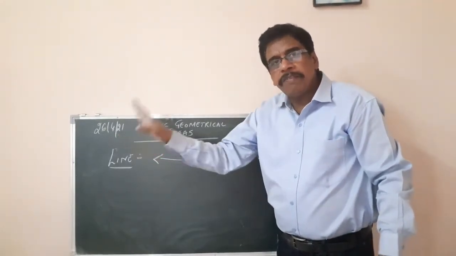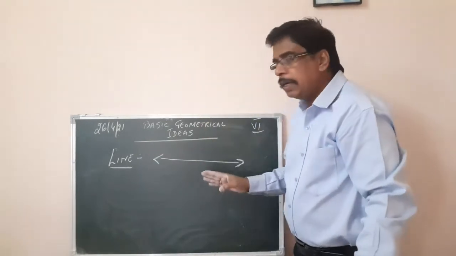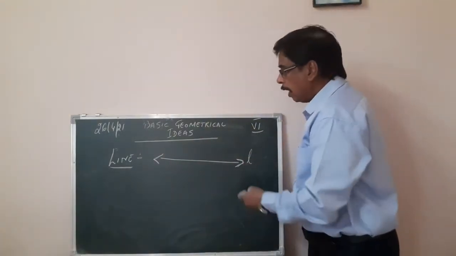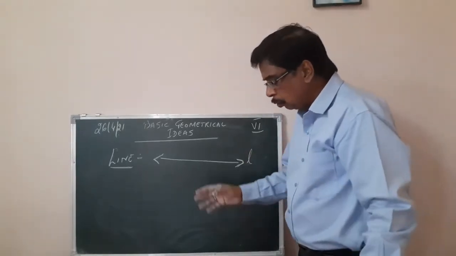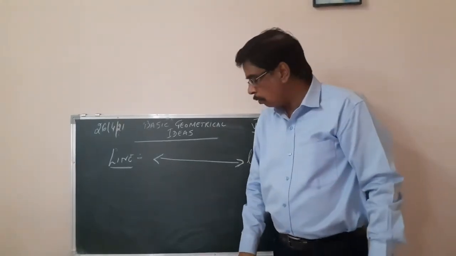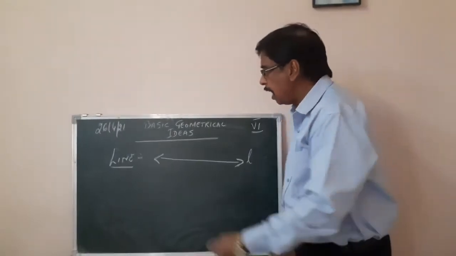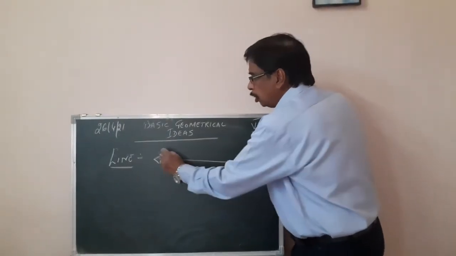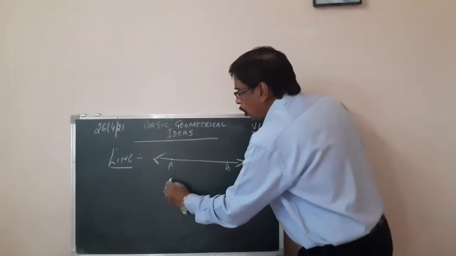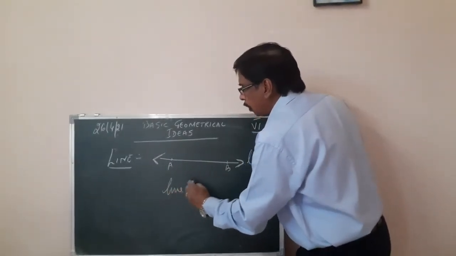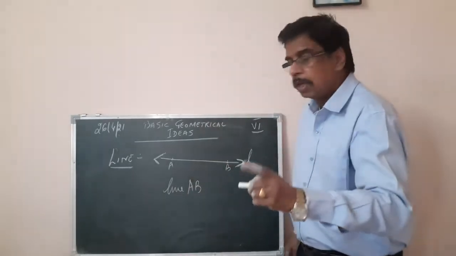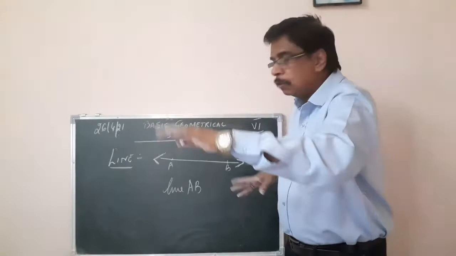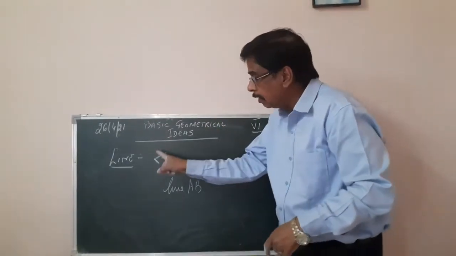It goes on indefinitely. We can call it line L or line P or line Q, etc., depending how we name it. If we have points here, A and B, and it is showing indefinitely, we can also call it line AB, not line segment, line AB, because the arrow is showing on either side, it is extending. So this is not a line segment, this is a line AB.